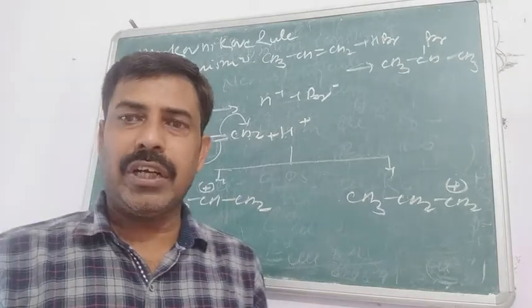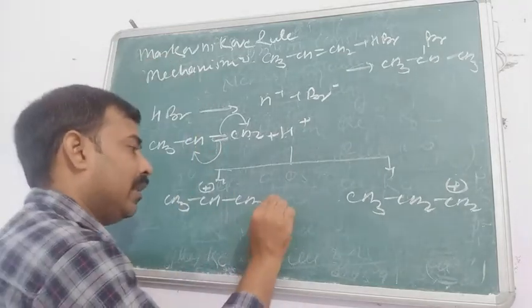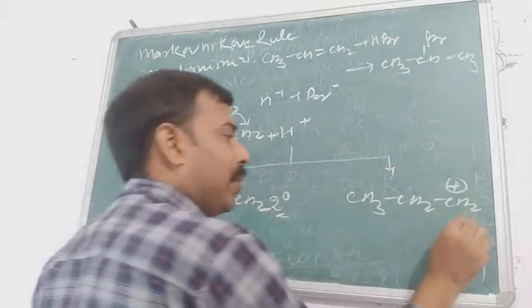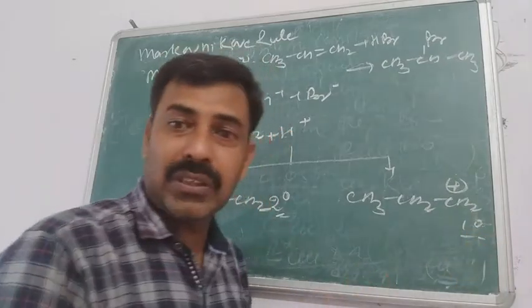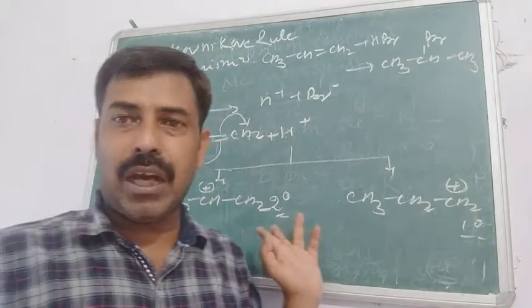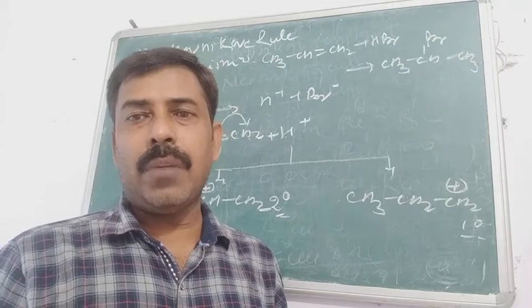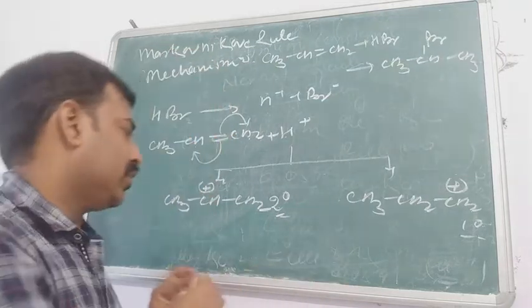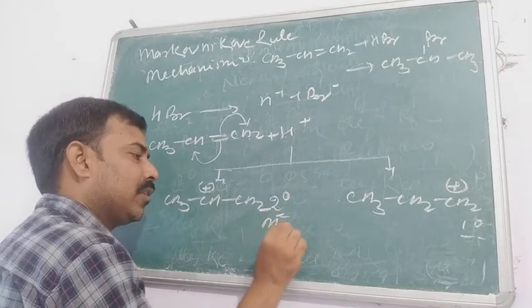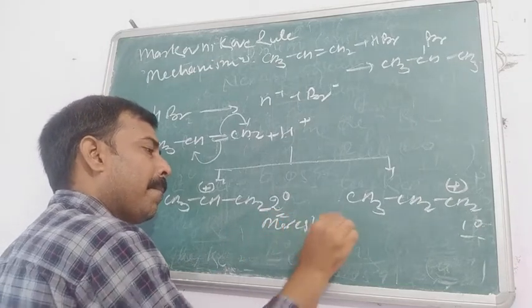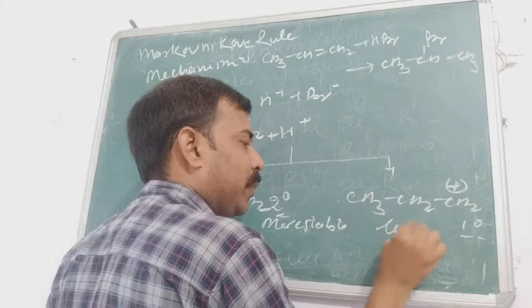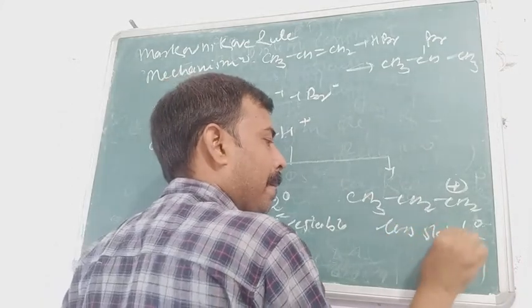You have already studied that the secondary carbocation is always more stable than the primary carbocation due to the two plus I effects working in the secondary carbocation and only one plus I effect working in the primary carbocation. So surely this is the more stable species, and this one is comparatively less stable.